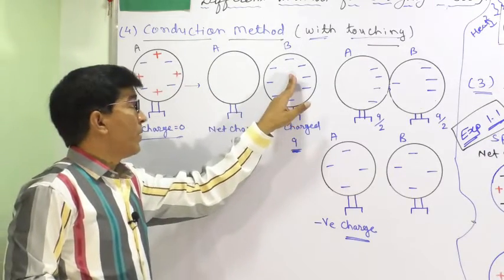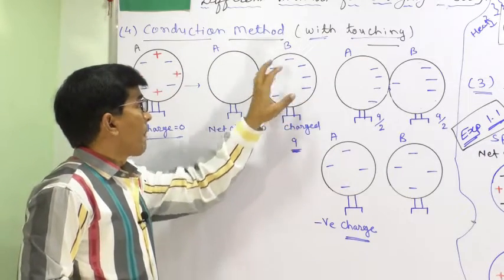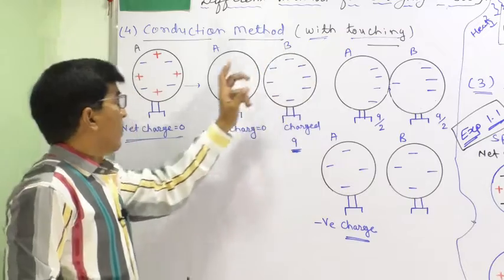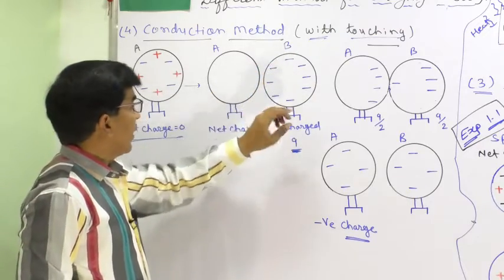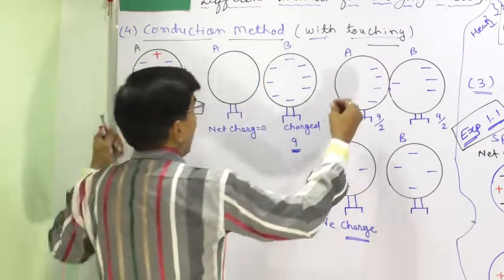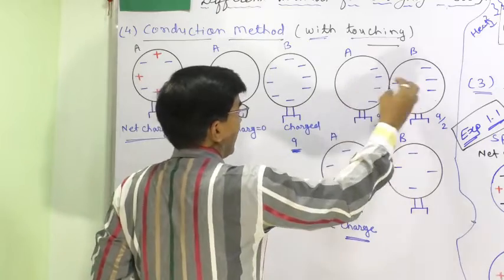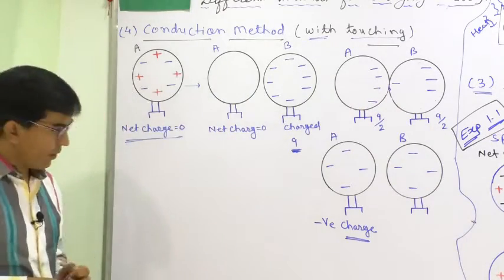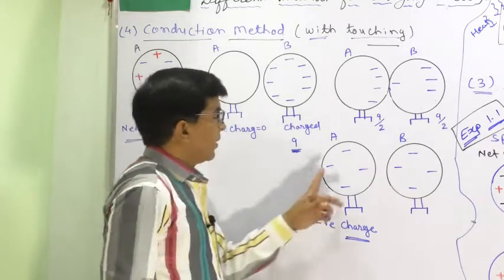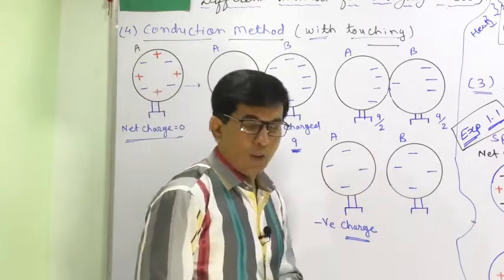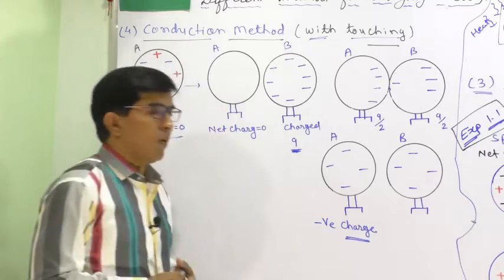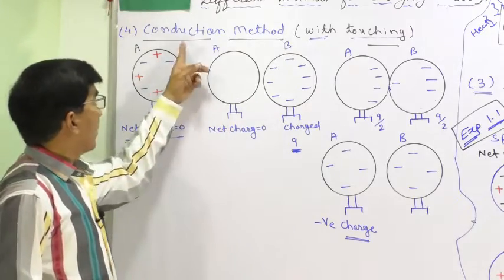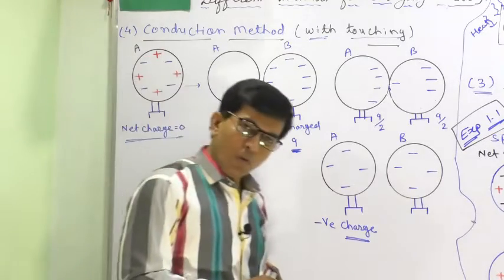And sphere B will be negatively charged. When we bring them near and touch each other, charge will be equally transferred, and when we separate them, it will be equally distributed. This is known as the method of conduction.